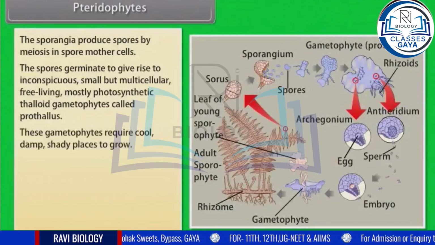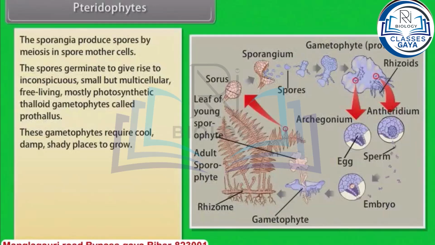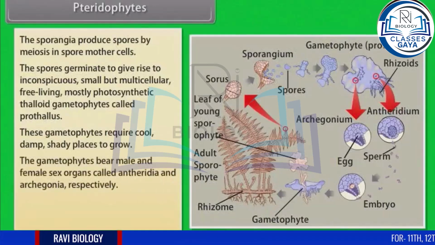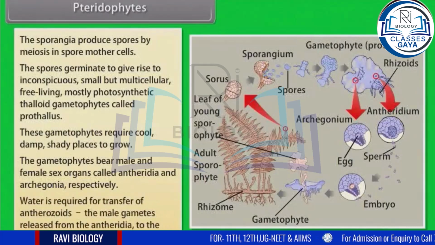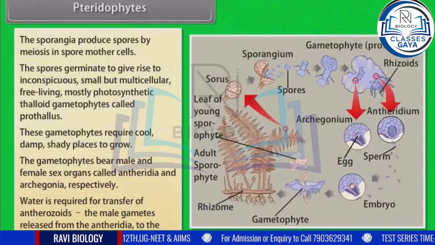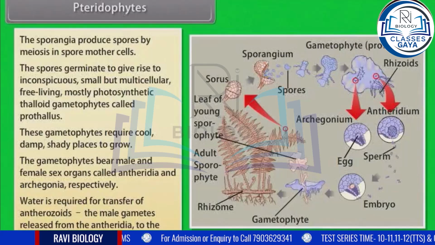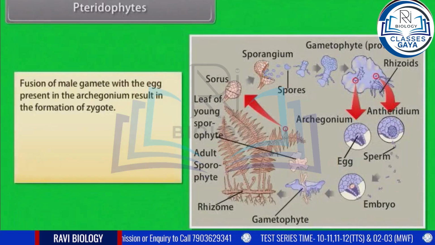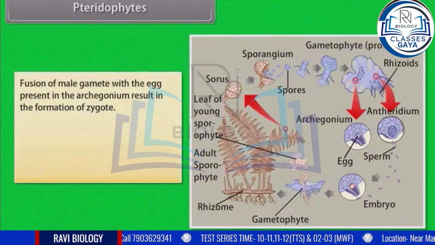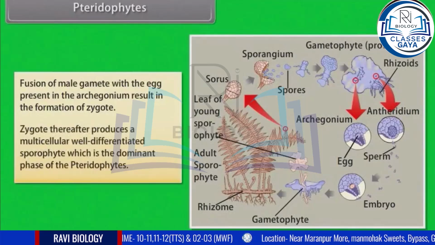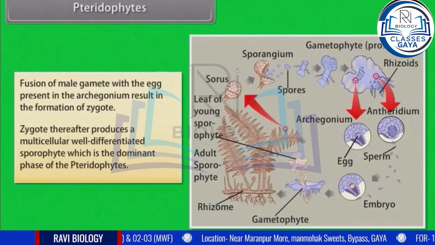These gametophytes require cool, damp, shady places to grow. The gametophytes bear male and female sex organs called antheridia and archegonia, respectively. Water is required for transfer of antherozoids. The male gametes are released from the antheridia to the mouth of the archegonium. Fusion of the male gamete with the egg present in the archegonium results in the formation of the zygote. The zygote thereafter produces a multicellular, well-differentiated sporophyte, which is the dominant phase of the pteridophytes.